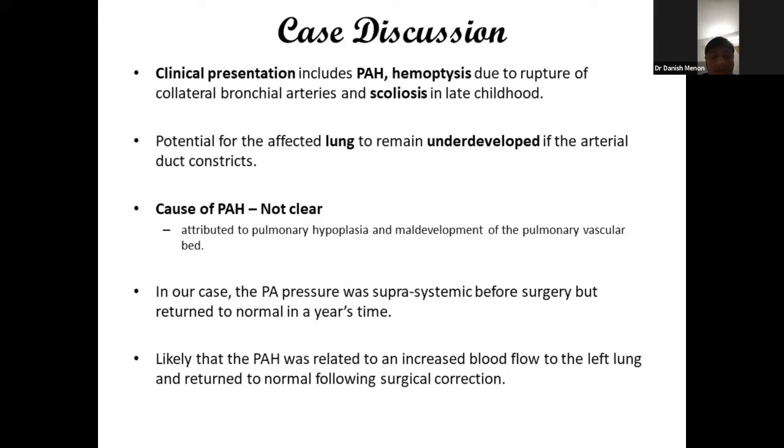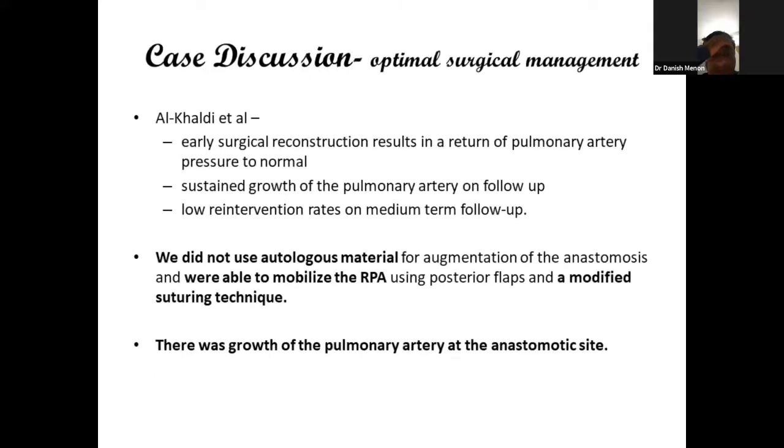It is hence likely that the pulmonary artery hypertension was related to an increased blood flow to the left lung and returned to normal following decrease in blood flow to the left lung. Al-Khaldi et al. have demonstrated that early surgical reconstruction results in return of pulmonary artery pressure to normal, sustained growth of the pulmonary artery on follow-up, and low reintervention rates on medium-term follow-up.